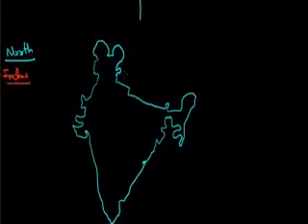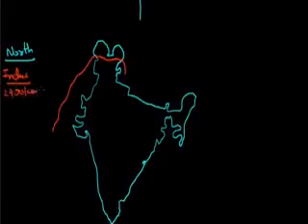The Indus originates near Mansarovar, enters India in the Ladakh region, and then from Gilgit it goes towards Pakistan. This is one of the major rivers. Its total length is 2900 km, which makes it one of the longest rivers of the world.